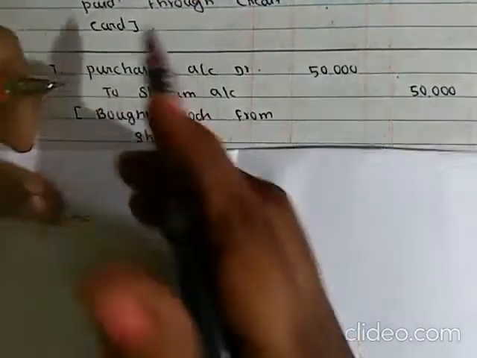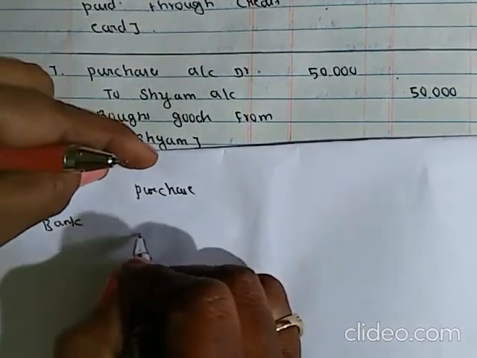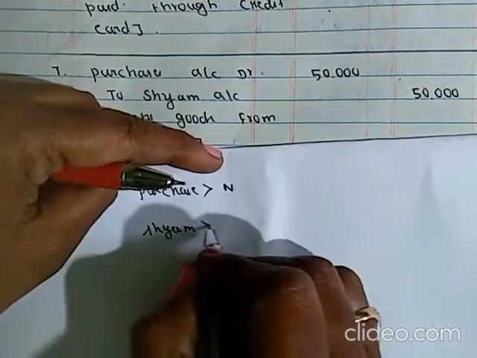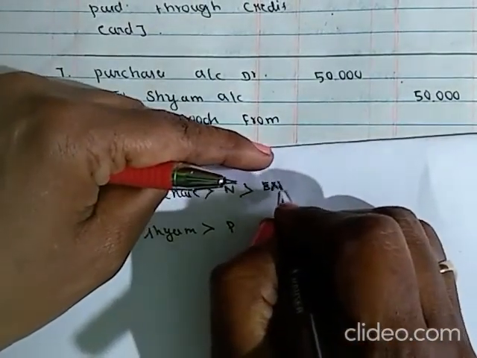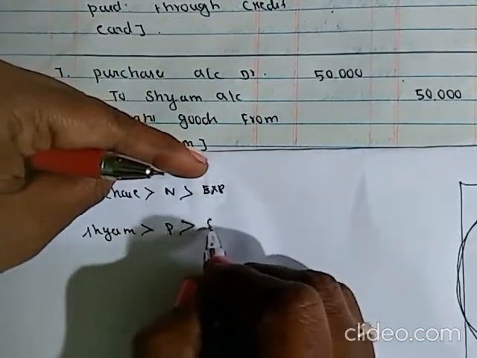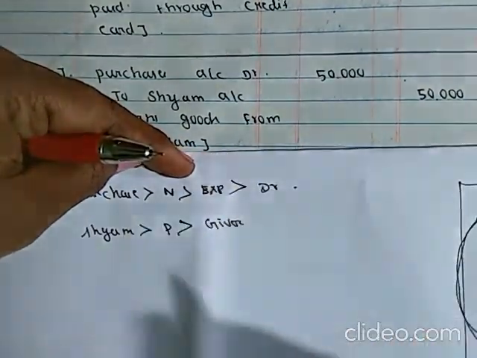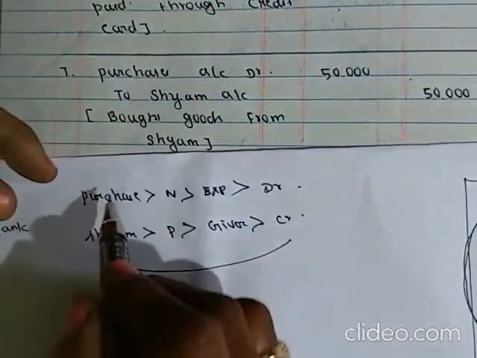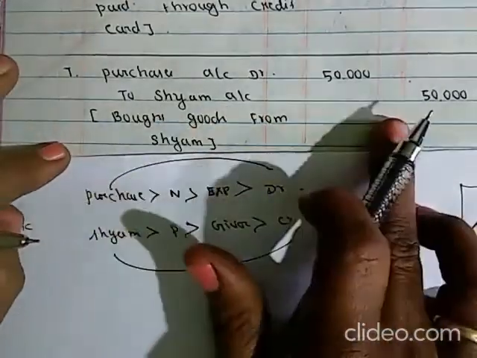Involved accounts are purchase and Shyam. Purchase is a nominal account, Shyam is a personal account. Purchase is an expense, and Shyam is the giver. Debit all expenses, and the giver should be credited. So Shyam should be creditor and purchase should be debited. Purchase account debit to Shyam account, 50,000.